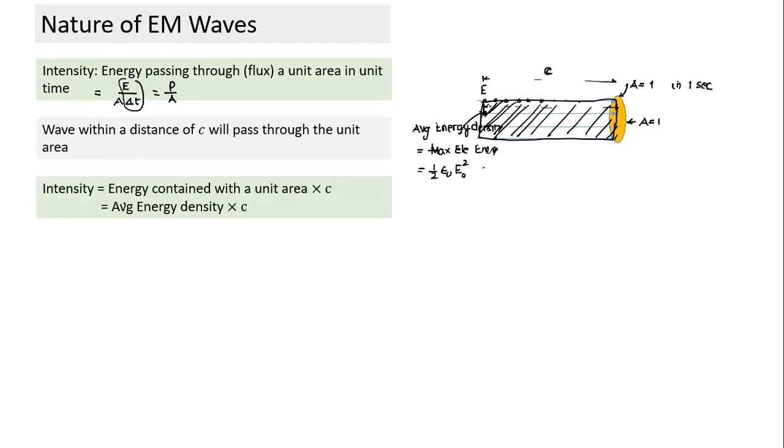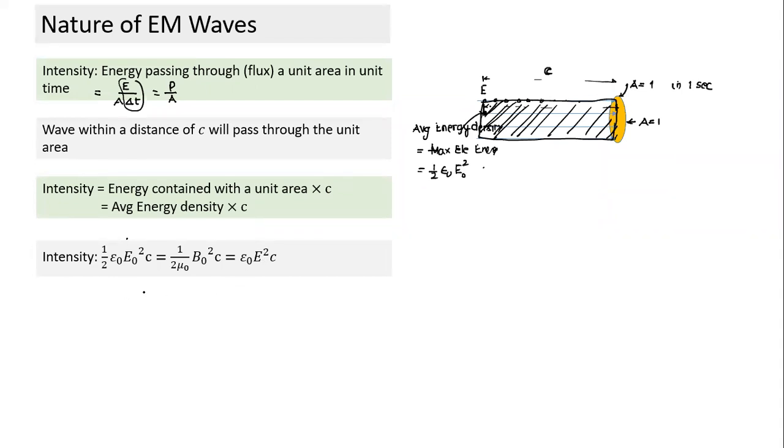What is intensity equal to? Energy contained within a unit area multiplied by C. So intensity is equal to average energy density into C. This is the expression for intensity: average energy contained in volume C. What is energy contained in volume C? Energy per unit volume into C, which is 1 by 2 epsilon naught E naught square into C. This is in terms of amplitudes. And if you write it in RMS value, E naught square by 2 is equal to E RMS square. So this is intensity.